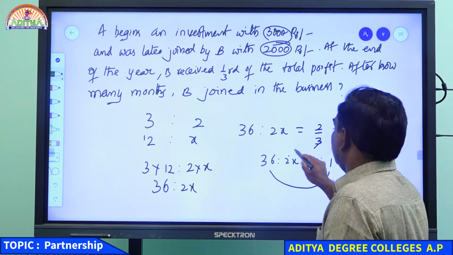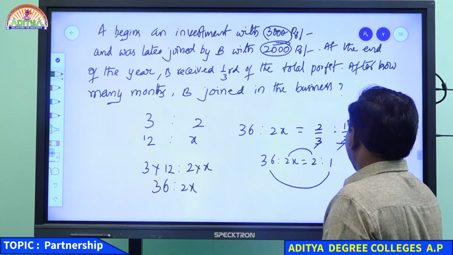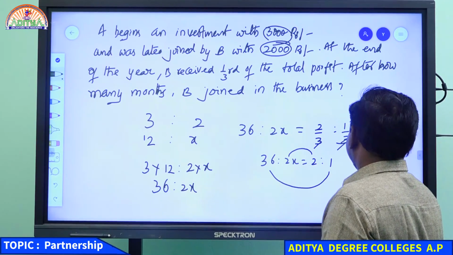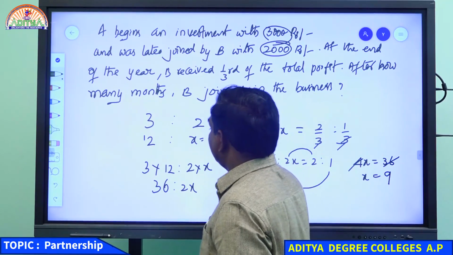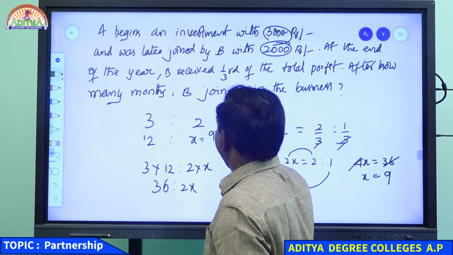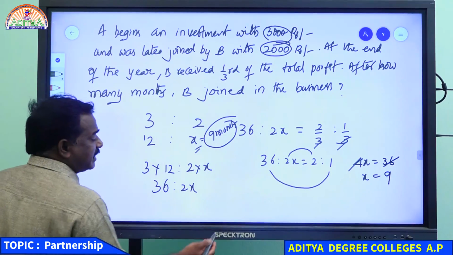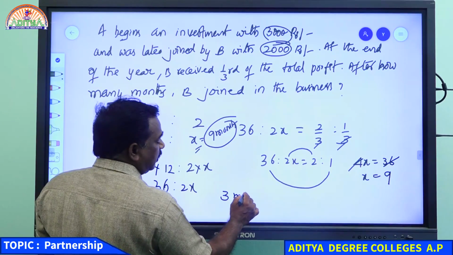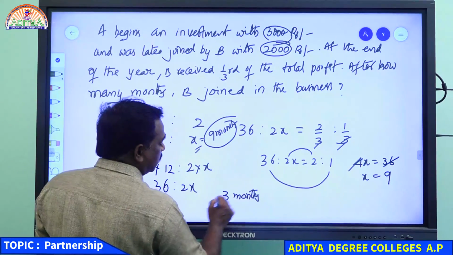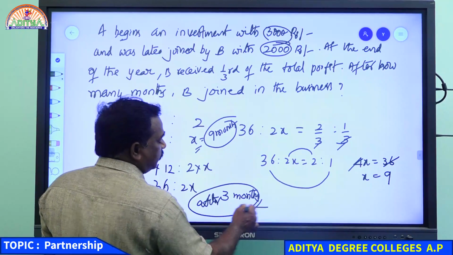So 36 is to 2x is equal to 2:1. Product of extremes equals product of means: 2 into 2x, that is 4x, equals 36. x equals 9 months. He was in the business for 9 months, which means he joined 3 months later. After 3 months he joined the business.